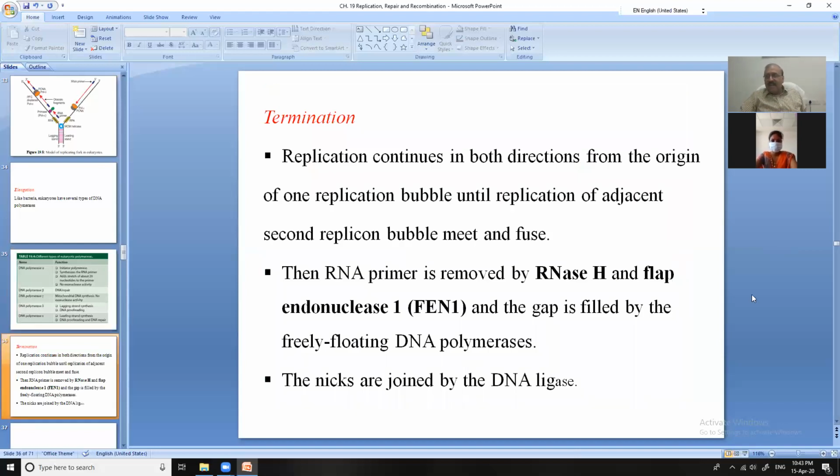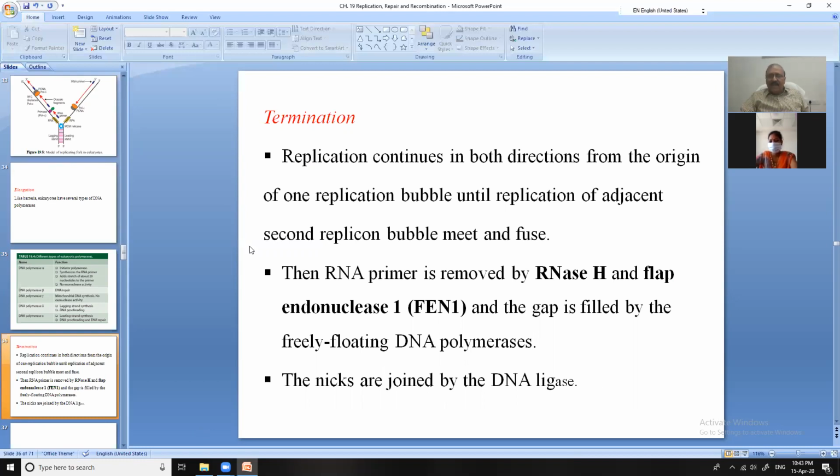Now termination, the end of replication. Replication continues in both directions from the origin of one replication bubble until it meets the adjacent second replicon bubble, and they fuse. I told you that many bubbles are formed in the DNA, and in both directions the DNA is elongated. Then the RNA primer is removed by RNase H and flap endonuclease FEN1, and the gap is filled by the freely floating DNA polymerases. The nicks are joined by the DNA ligase.